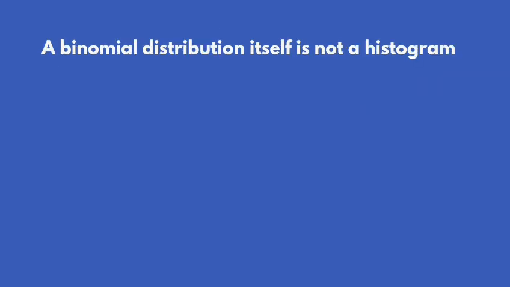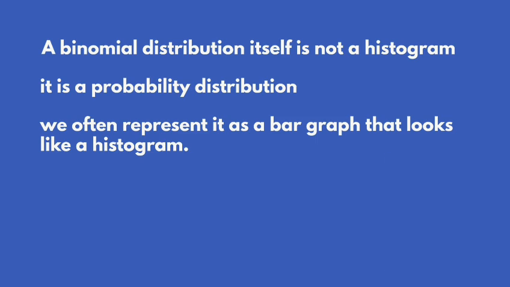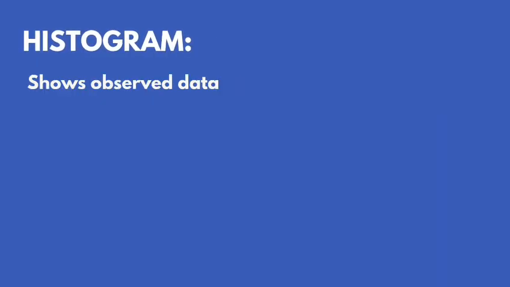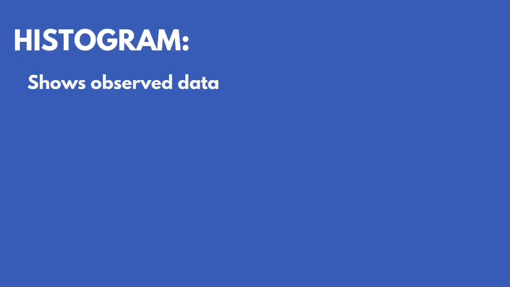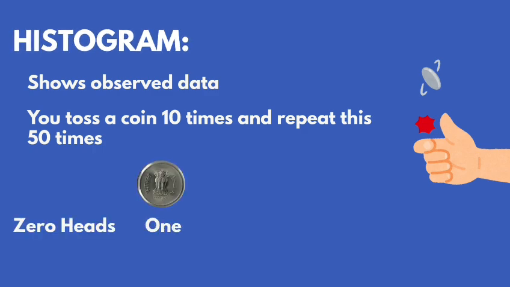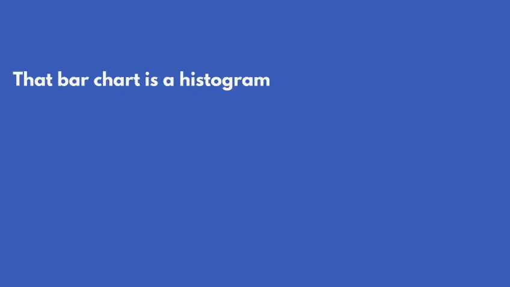A binomial distribution itself is not a histogram, it is a probability distribution. But when we draw the binomial distribution, we often represent it as a bar graph that looks like a histogram. Histogram shows observed data, what you actually got from an experiment. Example: you toss a coin 10 times and repeat this 50 times, then count how many times you got 0 heads, 1 head, 2 heads, etc. That bar chart is a histogram.